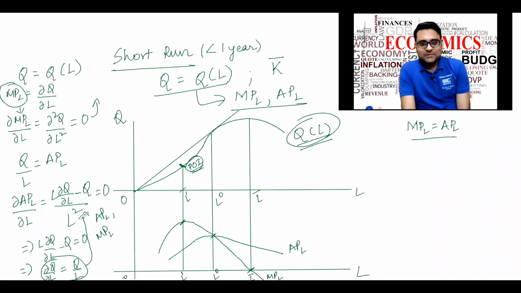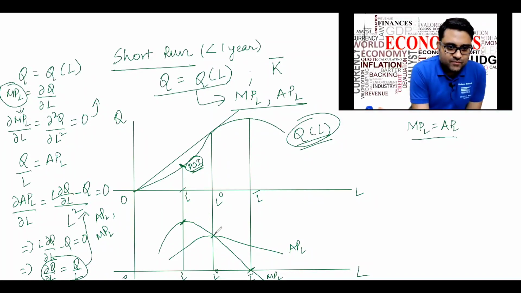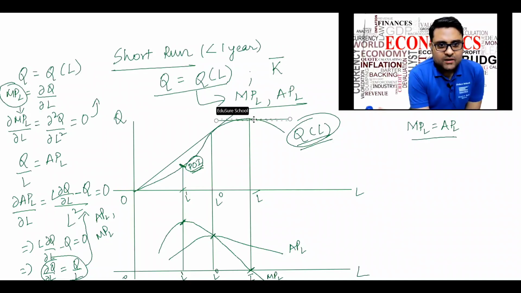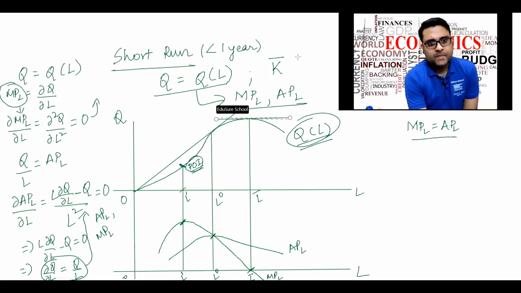Am I understandable? Am I clear? That is how we got all these points. And obviously, beyond this L bar, which is the maximum point of the production function, the slope will come out to be negative.